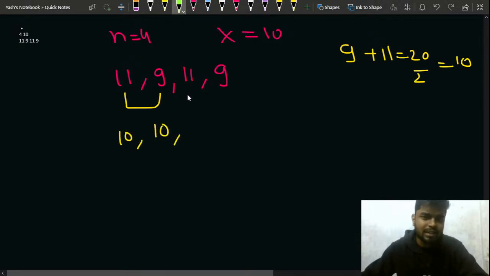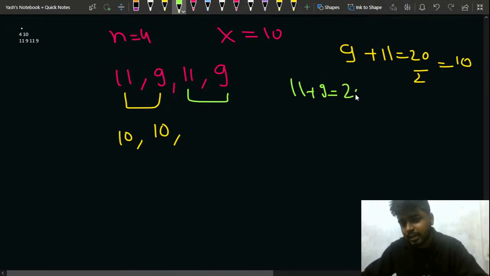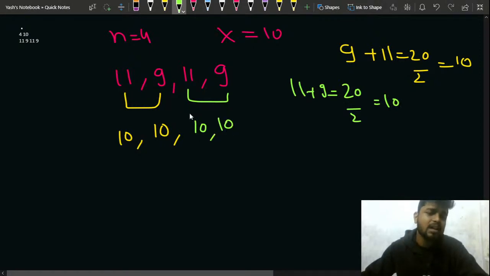After that, I choose these two people, and again 11 plus 9 is nothing but 20 divided by 2, so that is 10. So this can also be 10 and this can also be 10. Notice that all of them are 10, and to be called rich they should be greater or equal to 10, right? So for this case, can I say that the number of wealthy people should be greater or equal to the people who are having a[i] greater or equal to x, right?